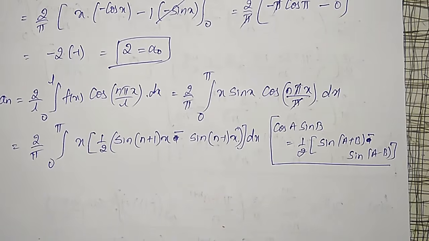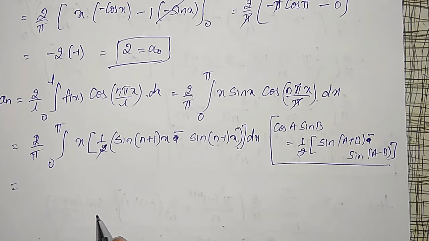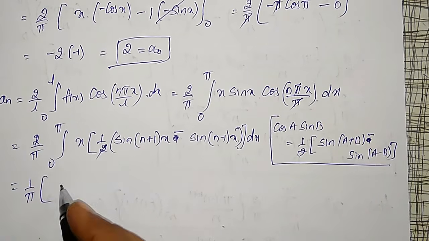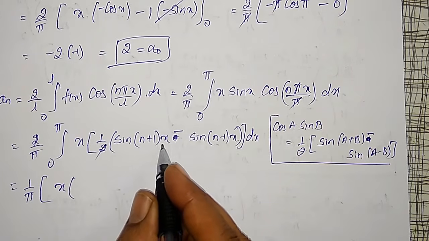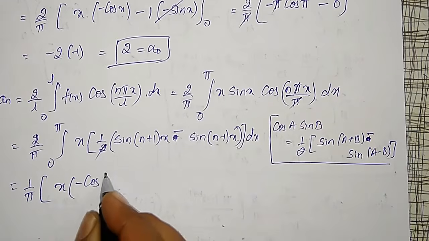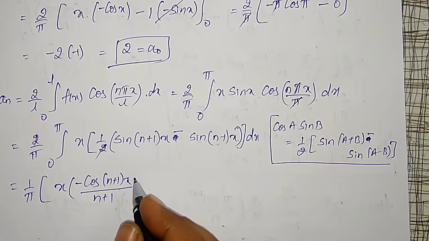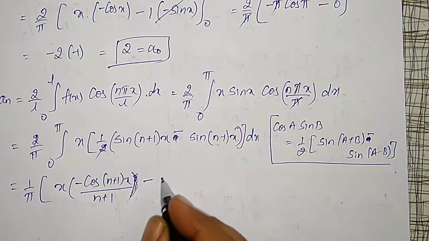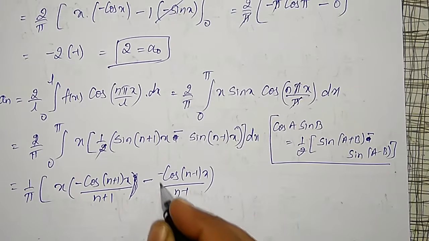To integrate this, 2 cancels here, and again I have to use Bernoulli's rule, that is 1 by pi into x as it is, integration of sin of n plus 1 into x, that is minus cos of n plus 1 into x divided by n plus 1. And for this one, minus cos of n minus 1 x divided by n minus 1.